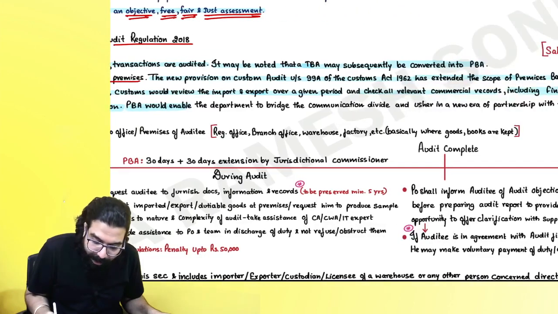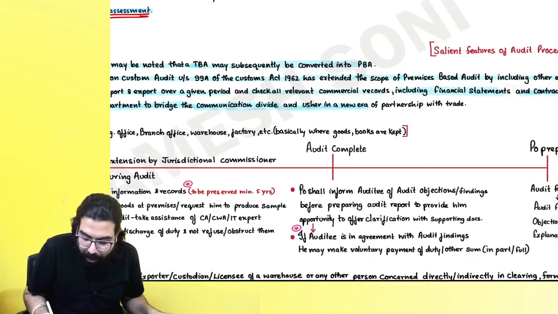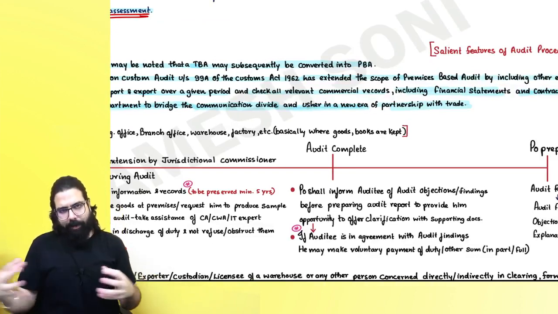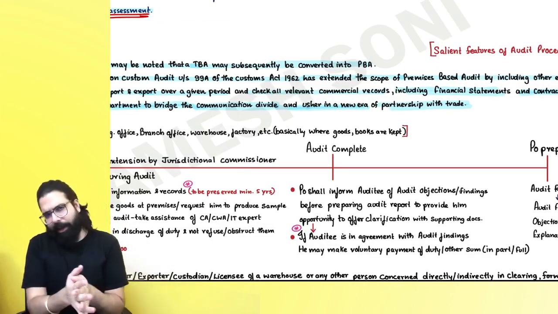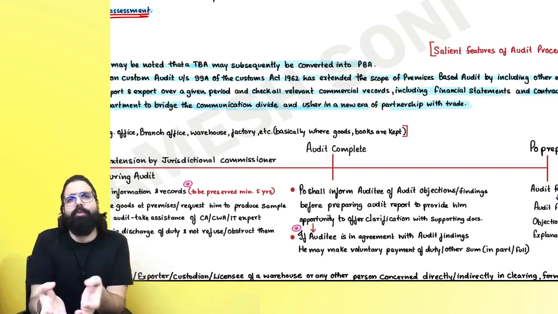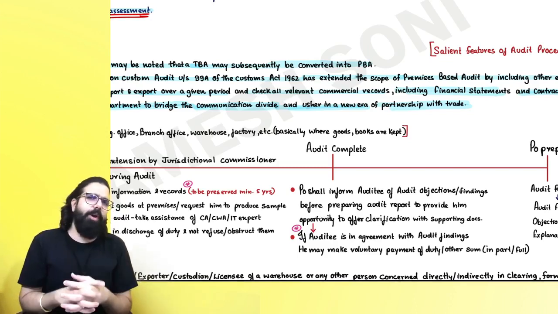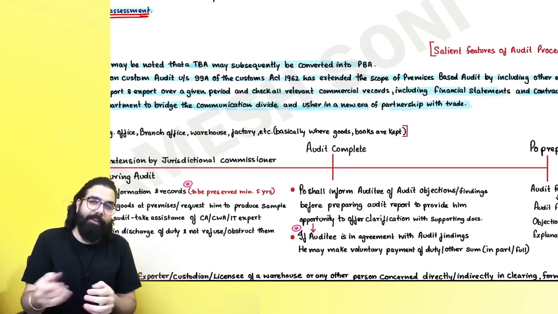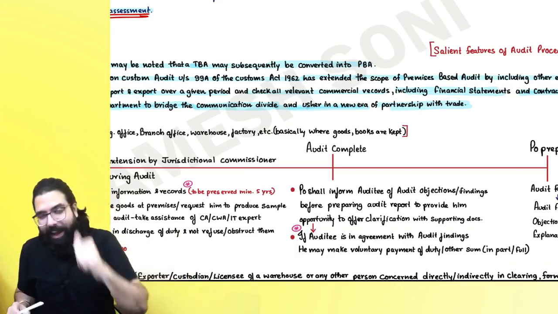Premises based audit would enable the department to bridge the communication divide and usher into a new era of partnership with trade. They are now being friends with trade. They are coming to the trader's premises, checking whether the goods on which they have paid the duty are the actual goods which they have imported. Might be when you imported, custom automated systems gave automatic clearance and there was no checking. So now in premises based audit they will come and check.